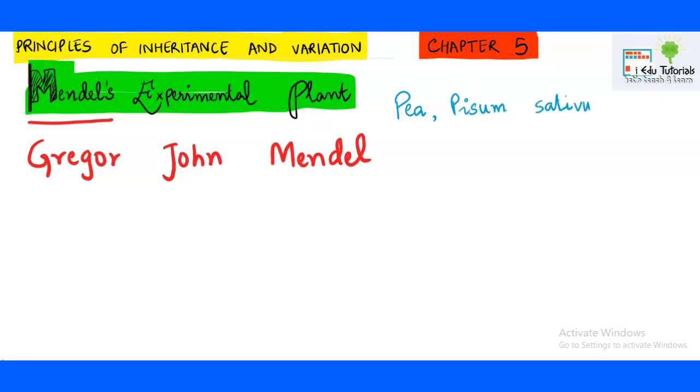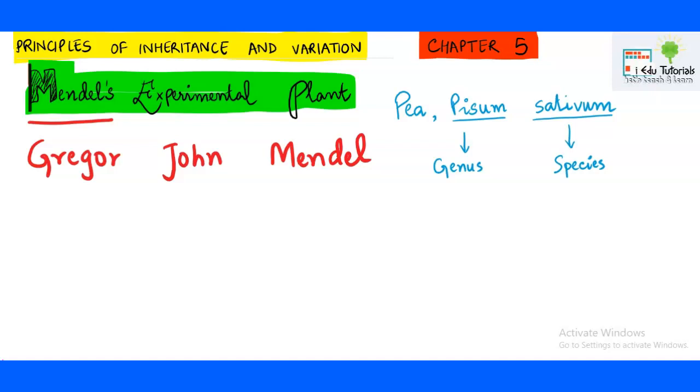Make sure that you learn this name by writing it 10 times, and after writing you have to underline these 2 terms separately, because as per binomial nomenclature we have to underline the first name, which is the genus name, and the second name, which is the species name. So he found various pea plants growing in the monastery where he was staying, and he found that there were a few characters that were visible in the pea. So let's first understand what characters actually are.